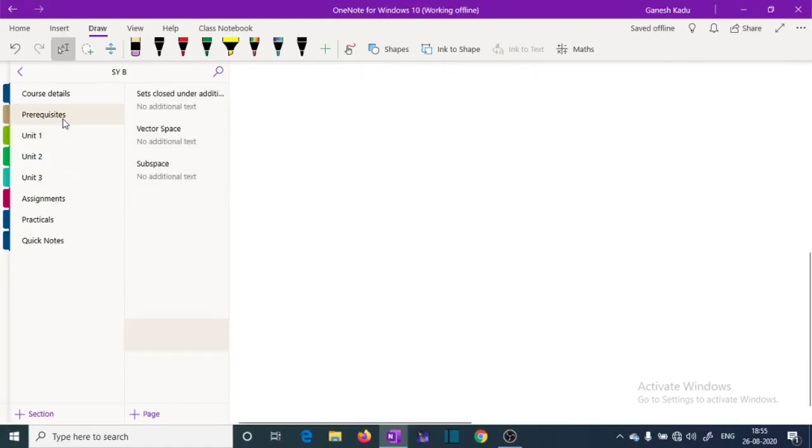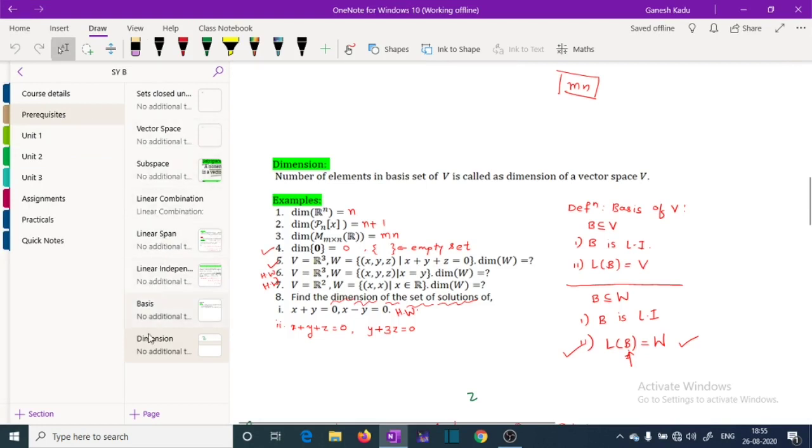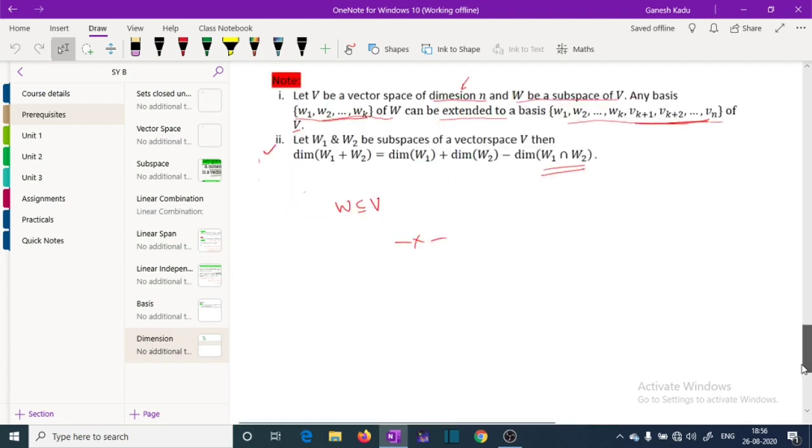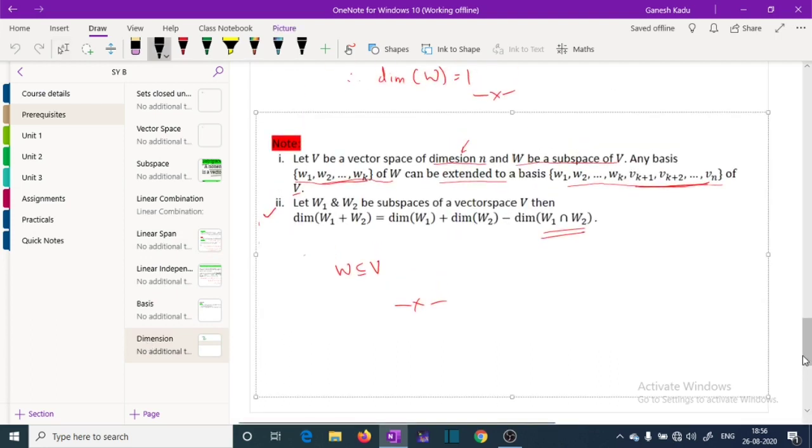Okay, so this theorem we have already discussed. If you want, we will just see that theorem over here in our notes. Let V be a vector space of dimension n and W be a subspace of V, then any basis of the subspace W can be extended to a basis of V by adding some vectors in that set.